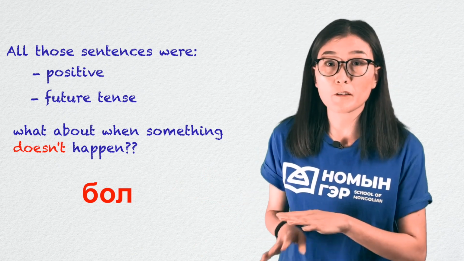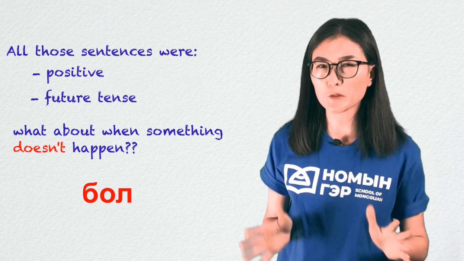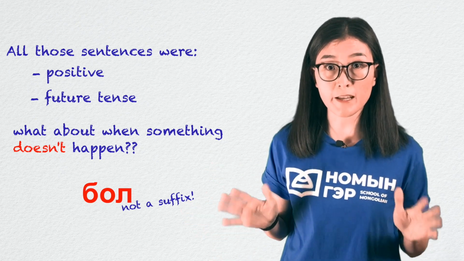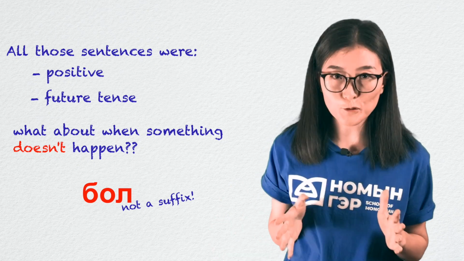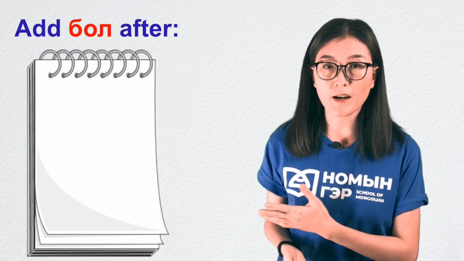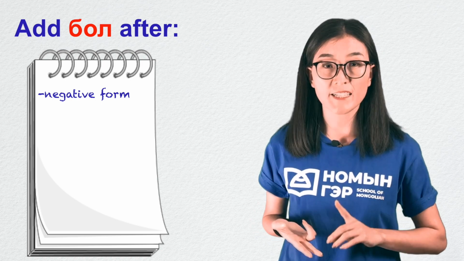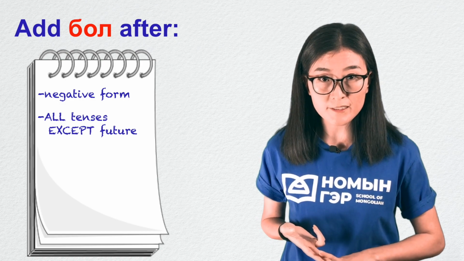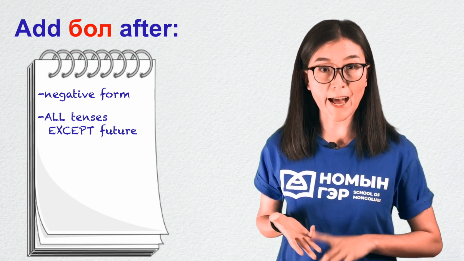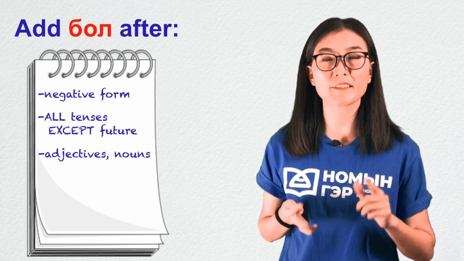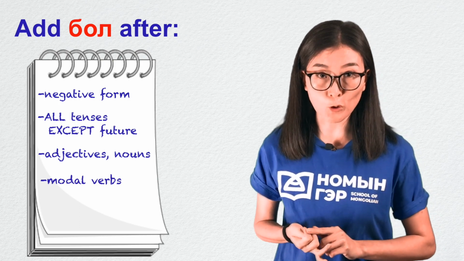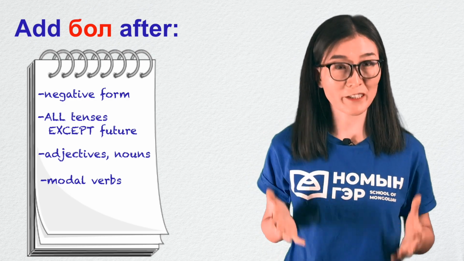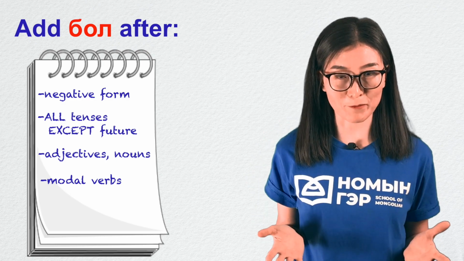Bol is used for a variety of situations. Just remember, it is not a suffix. It's separate. It's not added to the end of a word. Listen closely. Bol is used after the negative form. It is used after all other tenses except for future tense. And it is also used after adjectives, nouns, and modal verbs as well. That's a lot of usage of bol, but it will make a lot of sense once you see the examples.